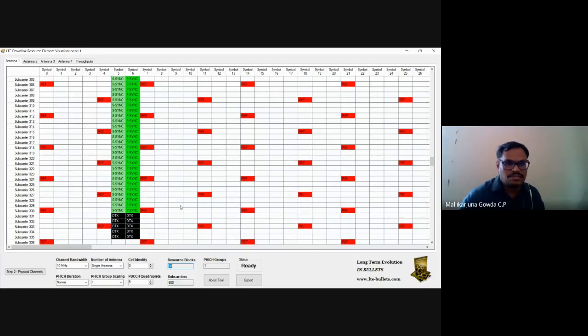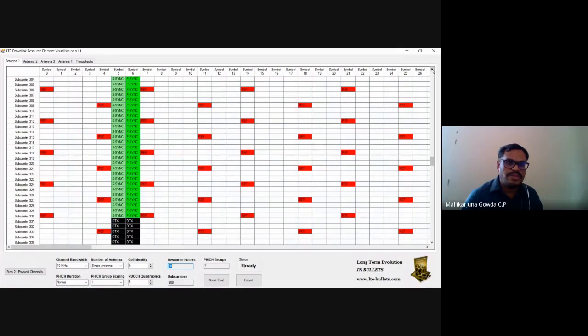And top as well as bottom 5 will be empty. With 1.4 megahertz, the number of subcarriers is less, right? How many subcarriers were there? 72. So visualization was very easy, isn't it? 6 resource blocks only, so 12 into 6, 72. So you could see the full length.